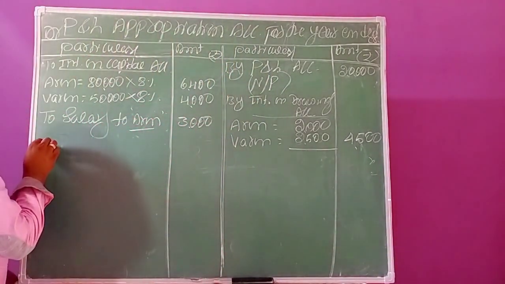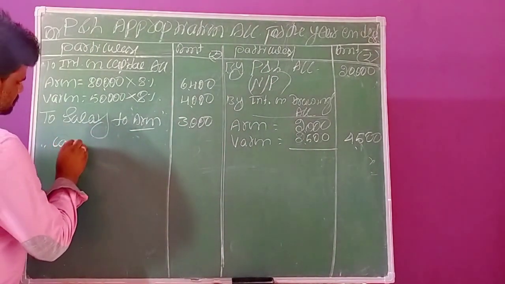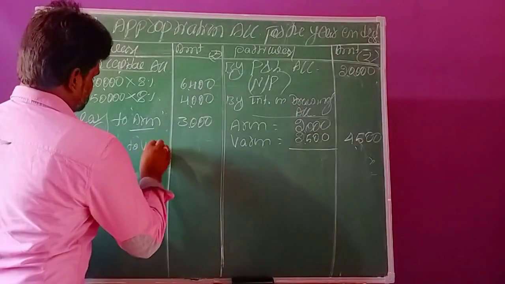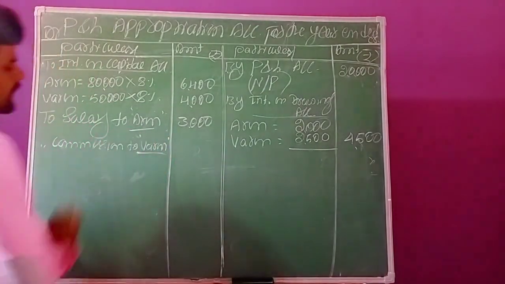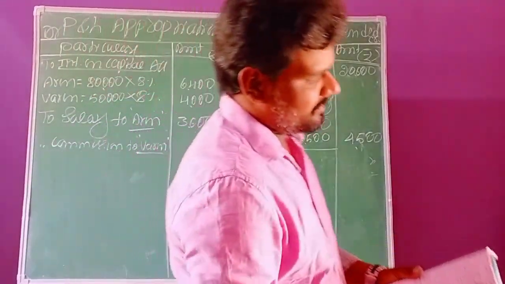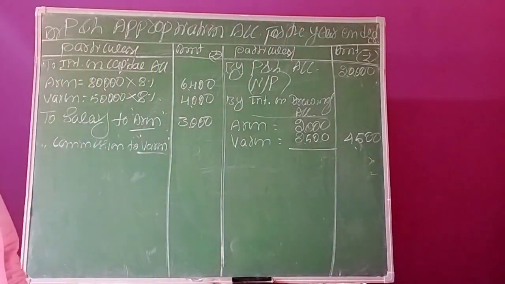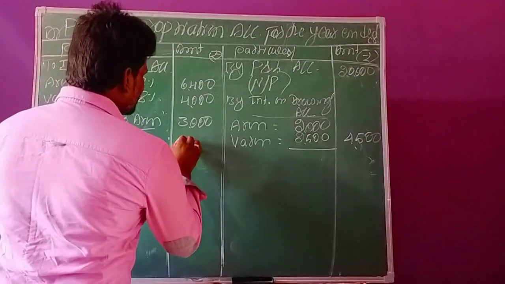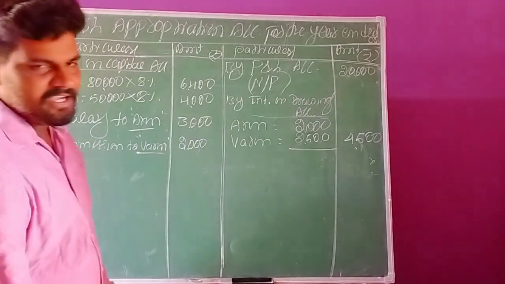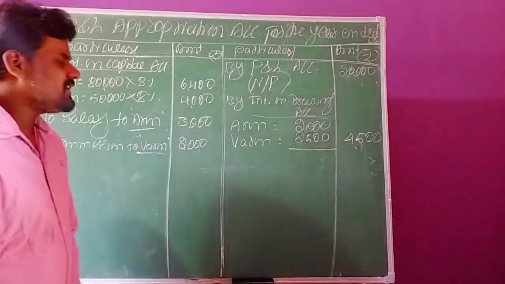Write down commission to Varun. How much commission is he getting? Partner Varun is getting commission of 2000 rupees annually, per annum.